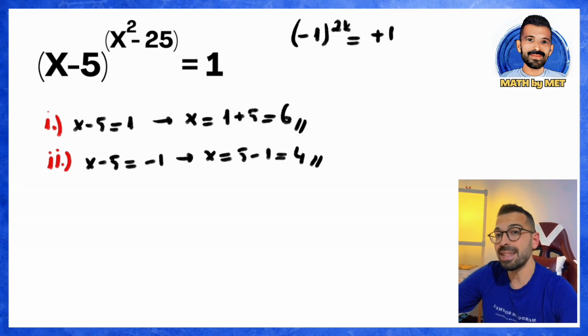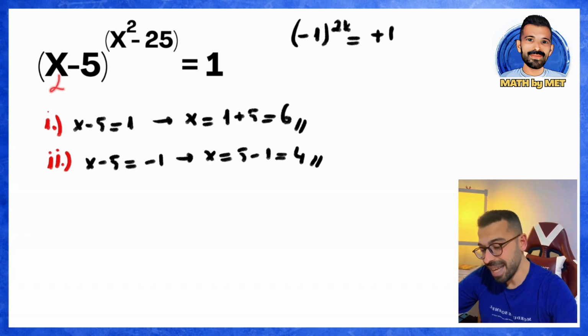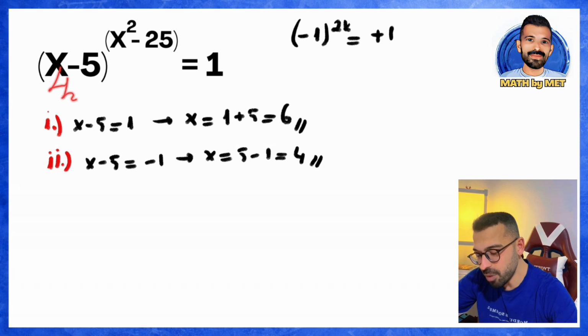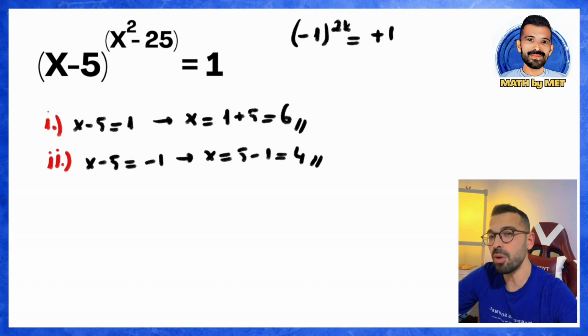But let's not neglect this point here. If I write 4 instead of x in the base here, yes, the base will be negative 1. But when the base is negative 1, is the exponent above actually an even power? This is exactly the point where everyone forgets and makes a mistake. So, when the base is negative 1, you need to check whether the exponent above is even or not. If the exponent above is not even, you cannot accept the case where the base here is negative 1. So, what I mean is this. Yes, when we write 4 instead of x, the base becomes negative 1. But what we need here is the even power of negative 1.